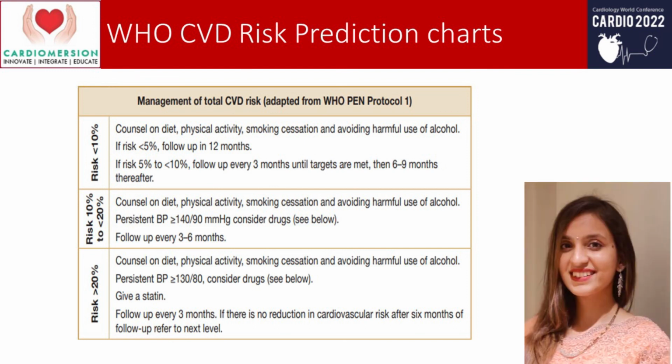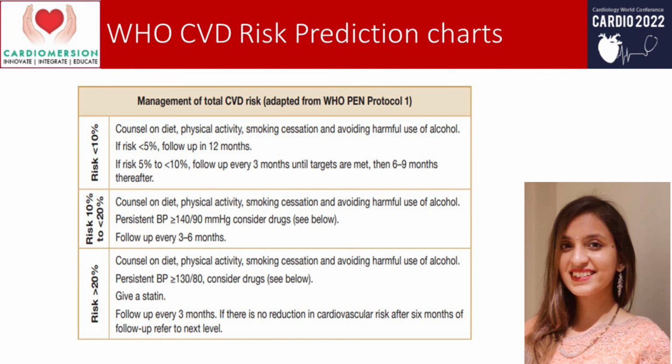So how do we guide clinical management? If the risk is less than 10%, then you have to just counsel on diet, physical activity, smoking cessation, and avoiding harmful use of alcohol. If it is less than 5%, follow up in 12 months. For 5 to 10%, follow up every 3 months, then 6 to 9 months thereafter. For 10 to 20% risk, counsel on diet, physical activity, smoking cessation, avoiding harmful use of alcohol, and if persistent BP is more than or equal to 140/90, consider drugs. Follow up every 3 to 6 months.